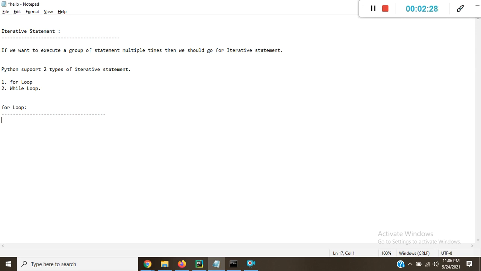Okay. If we want to execute some action for every element present in some sequence, then we should go for what? For loop.